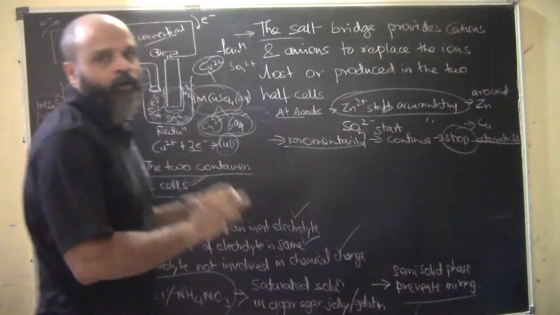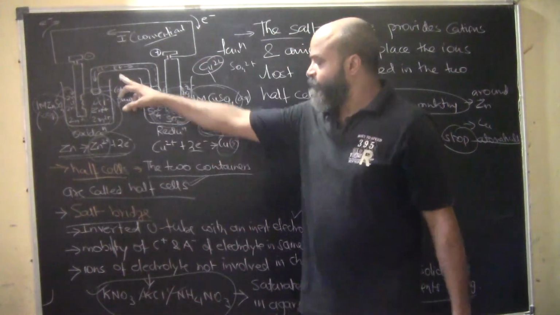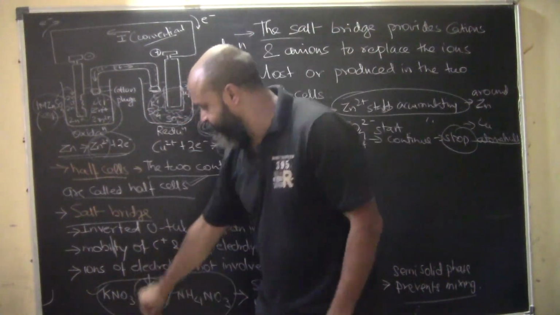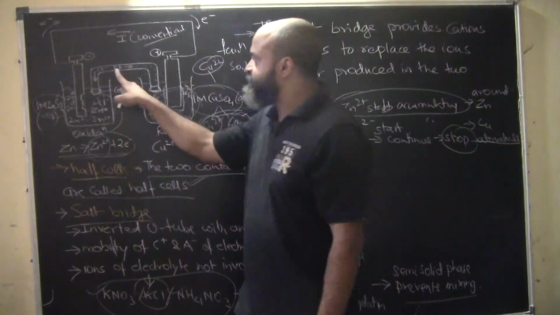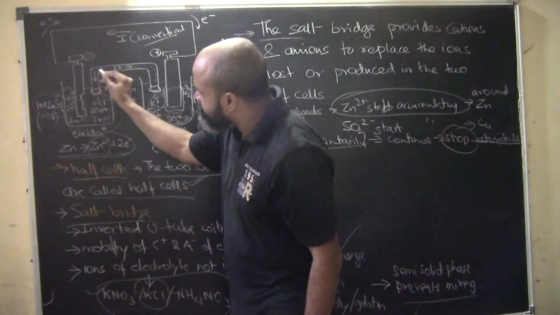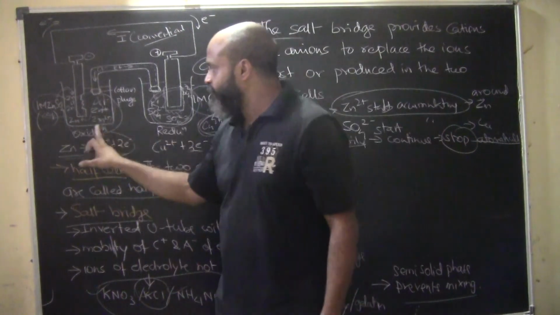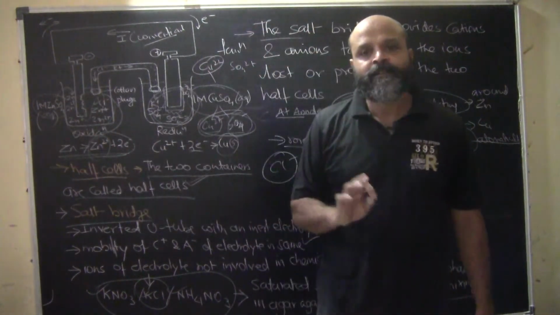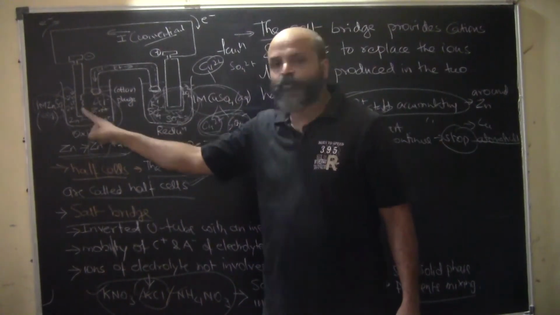Okay. Now comes the role of the salt bridge. So what does the salt bridge do? Let's take an example where it is filled with the electrolyte KCl. Now what will KCl do? The Cl minus ions will start moving towards this side, so that the positive ions are not accumulating here.